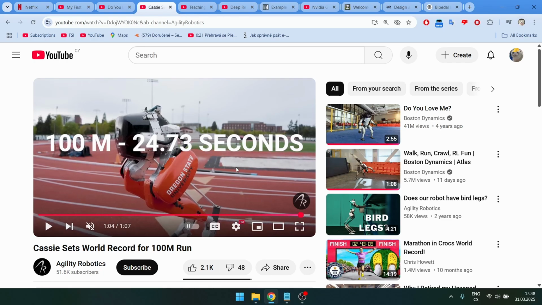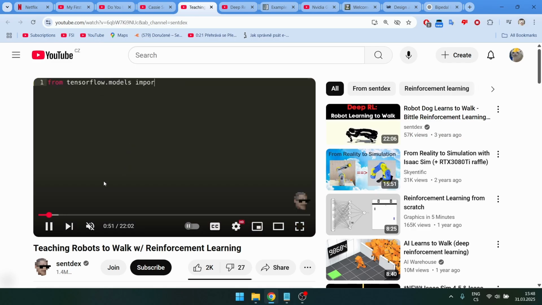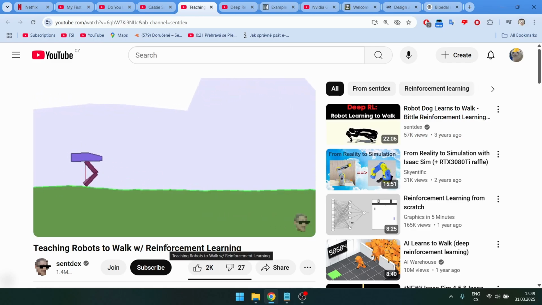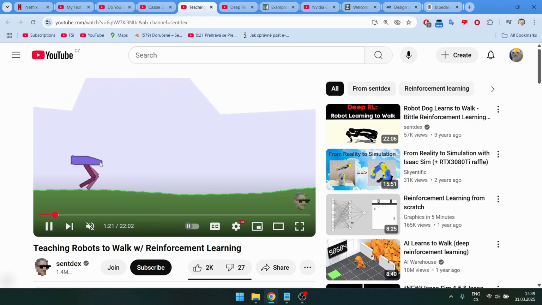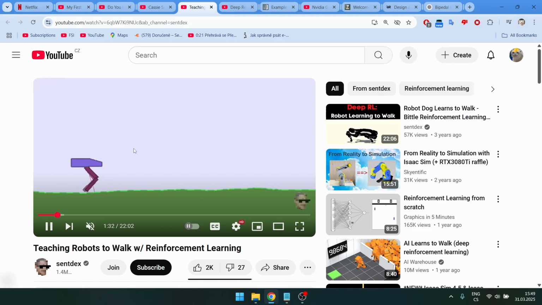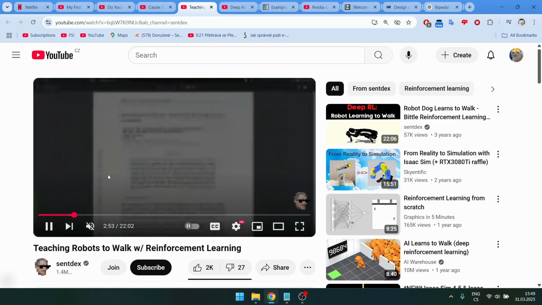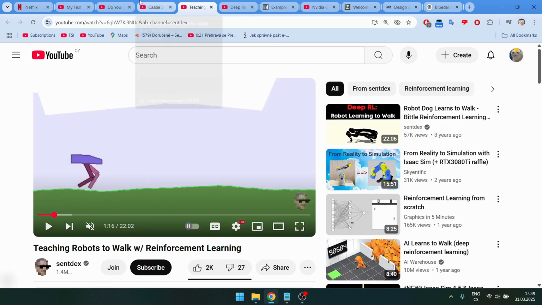So that's the option I went with, and I started to look into some programs which I could use to simulate these robots. The first thing I did is I found a bunch of Python tutorials. So for example, this one, it's a very simple 2D case, and you basically let it learn to walk. This would be completely useless in real life, but it would be a good starting point. So I watched some of these tutorials, I tried to run them, and it never worked. There were always problems with compatibility. Even when I installed the specific versions of each of the packages, it didn't work. I've tried this like 5 times.